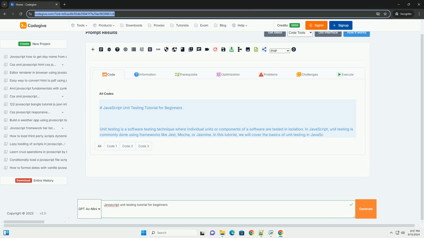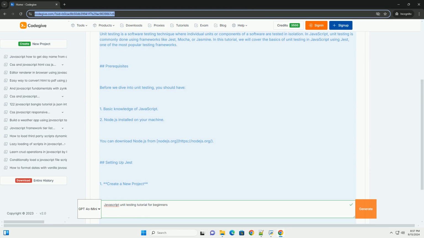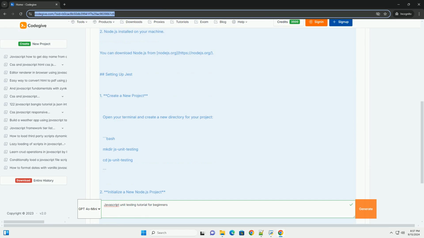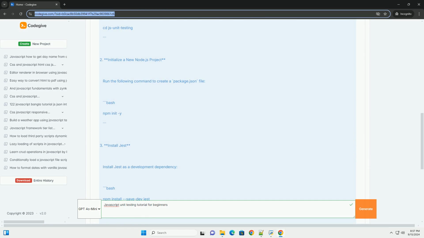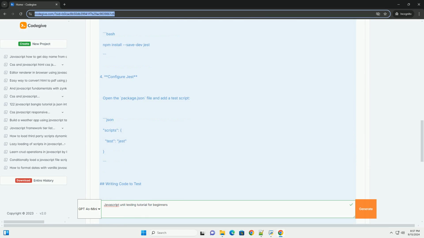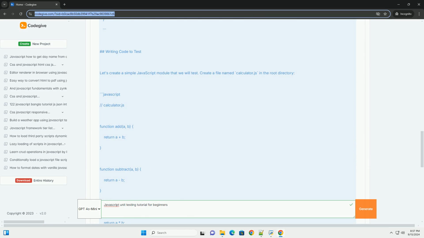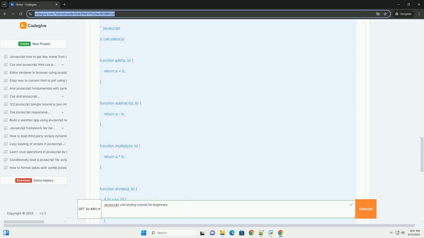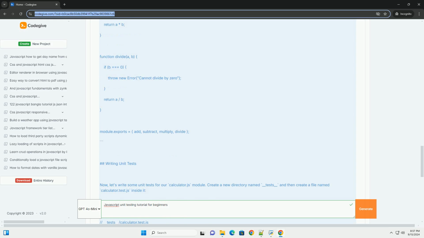Link in description. JavaScript unit testing is a crucial practice for ensuring that individual components of your code function correctly. A beginner's tutorial typically begins by explaining the importance of unit testing in maintaining code quality and reliability. It introduces popular testing frameworks such as Jest, Mocha, and Jasmine, highlighting their features and advantages.